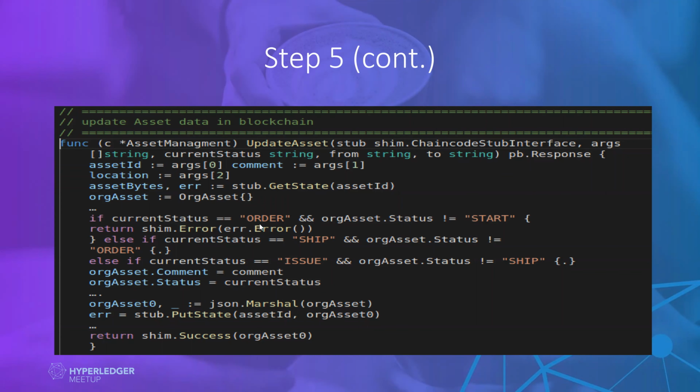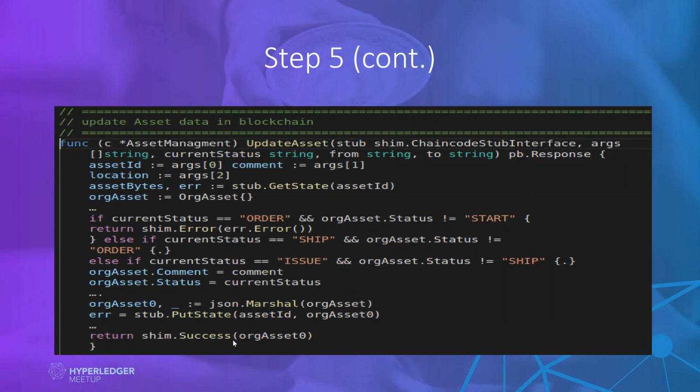So this is my business logic. This is again hard-coded. This is just for demonstration purposes. It's not production; in production you cannot use it like this. So just for simplicity, I have created this: if status is this and not this, then do this. After all the business logic, finally we will be creating our object, and we will be saving it with the same asset ID. We will be writing this data, and it will be successful.